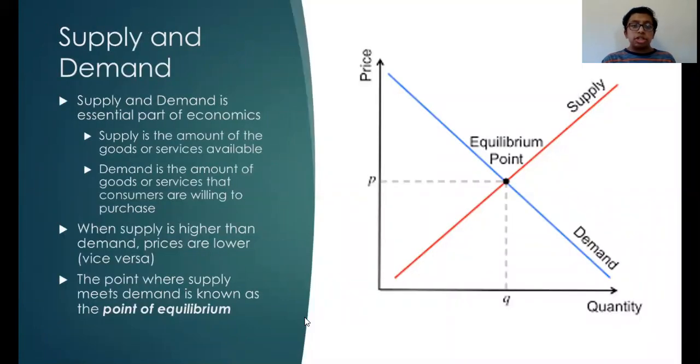Supply and demand is an essential part of economics. Supply is the amount of goods or services that are available. Demand is the amount of goods or services that consumers are able to purchase. When supply is higher than demand, prices are lower. When demand is higher than supply, prices are higher.